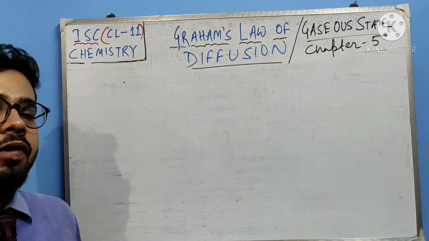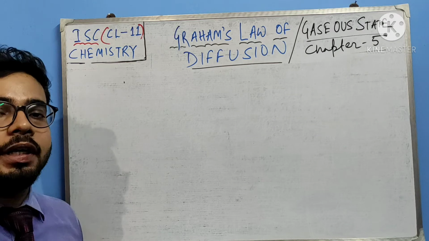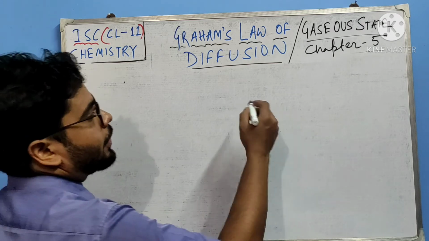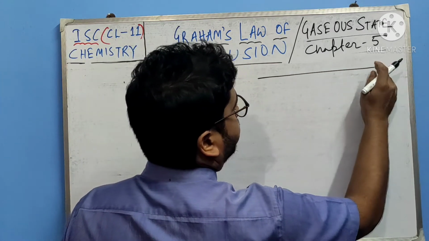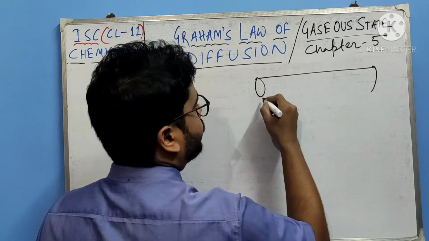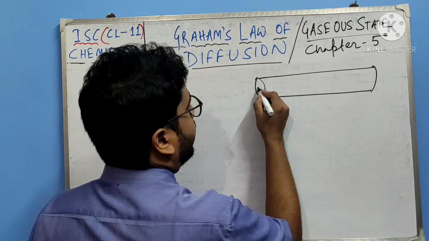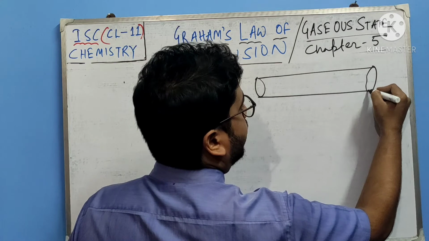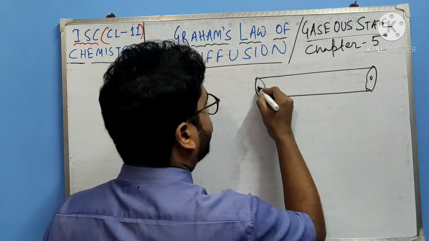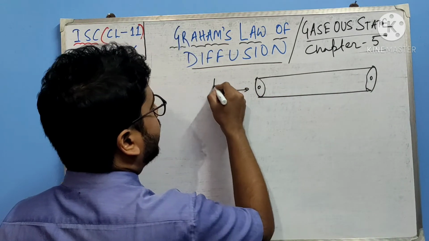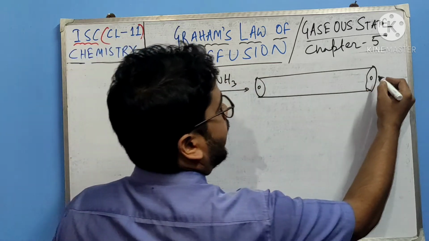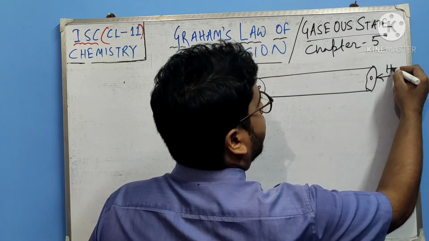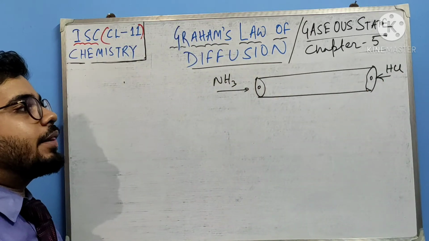Now we are going to discuss one very important type of problem, important, interesting and easy. Suppose there is a pipeline with two holes on two sides. Through this side hole ammonia is sent and through the other side hole hydrogen chloride gas is sent, right?